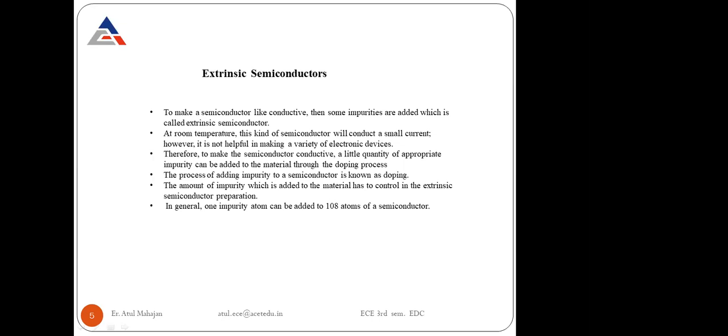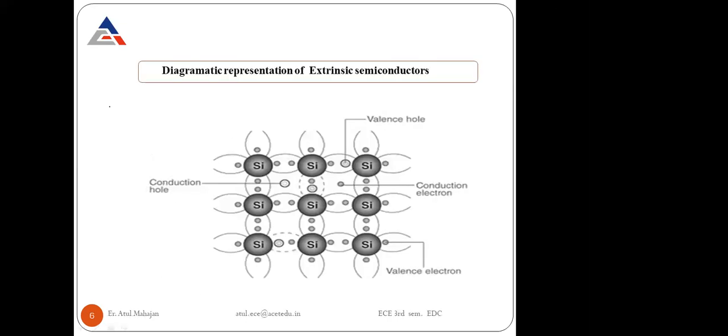So this is the diagrammatic representation of extrinsic semiconductors. These are the valence electrons, these are the conduction holes, and these are the conduction electrons. We are adding impurities to them in order to enhance their conduction values.